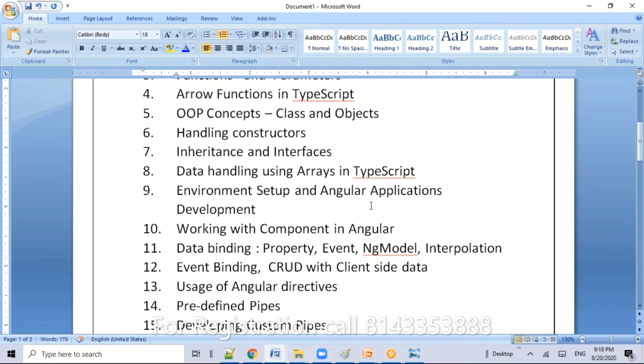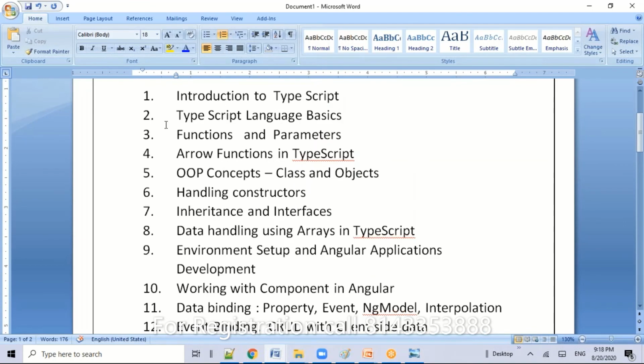This is part of the training program, because without the TypeScript language we can't learn Angular. In Angular, every statement is TypeScript only. It is a new language, but it is similar to JavaScript, so you need not worry. I will take care of everything. I'll also give clarity on why TypeScript is there even though we have JavaScript. I'm going to provide all those details.